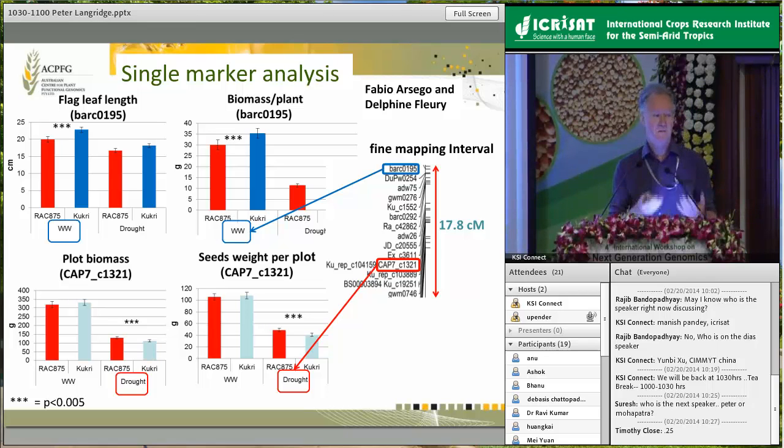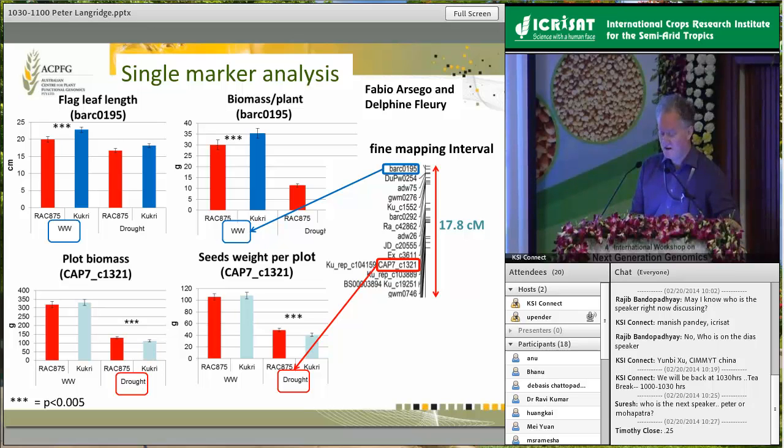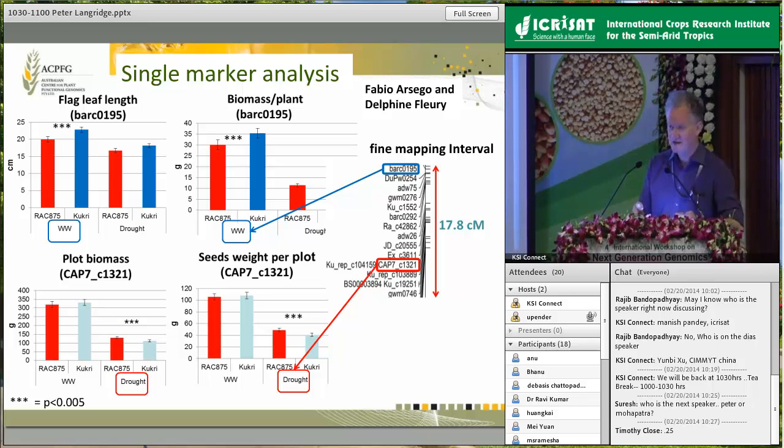In the moderate environment, there were benefits associated with the Kukri allele, and in other environments, the benefits associated with the RAC875. But the other important thing that came out was that these are actually separated. So we could genetically separate them in the more detailed analysis. I should have explained that the populations we generated were really based initially on about 800 double haploids, and with a backup set of 15,000 real lines that we were able to use to do the high resolution analysis that really underpins these sorts of studies.